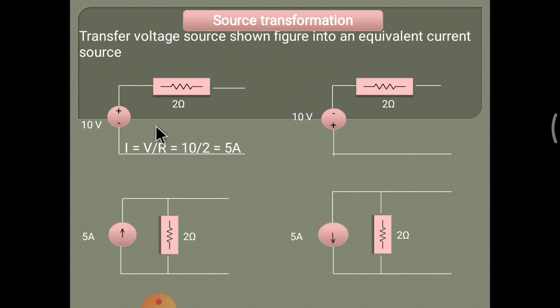How to convert a voltage source into a current source? You know that I is equal to V by R. Use this formula to find the current, and the resistance is connected in parallel with the current source, and the direction of the current source follows the voltage source sign.